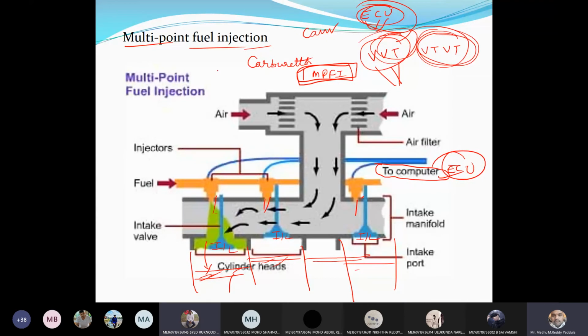Whenever they are changing the BS standards, they will give some norms: only CO percentage should be this much, NO percentage should be this much, hydrogen should be this percent, right? That is the reason we go for pollution control. What will he check?